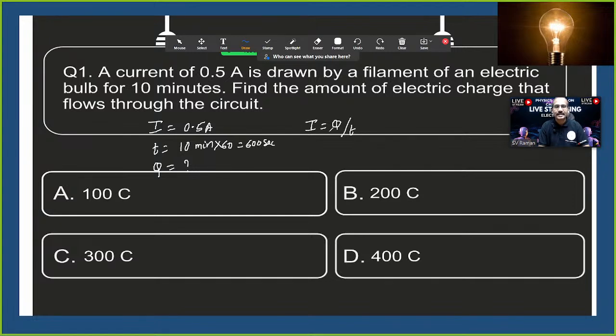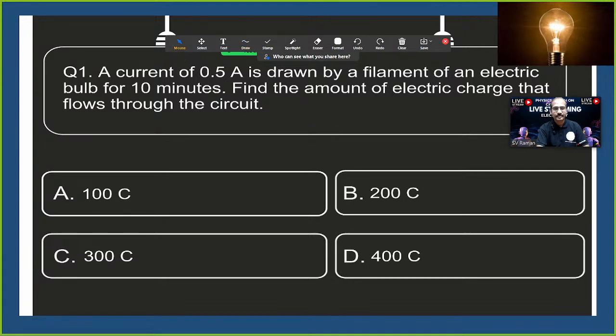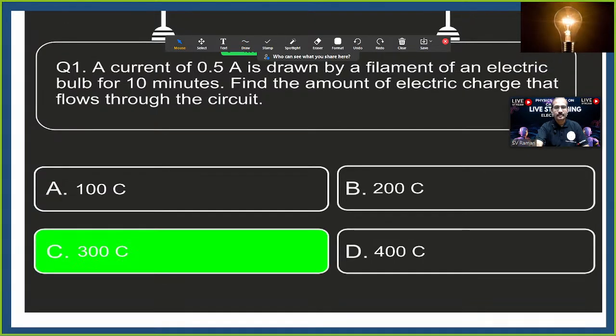Now current I is equal to Q by T, so Q is equal to I into T. I value is 0.5 amperes into time 600 seconds. It comes as 300 coulombs. So option C is the right answer. Option C.